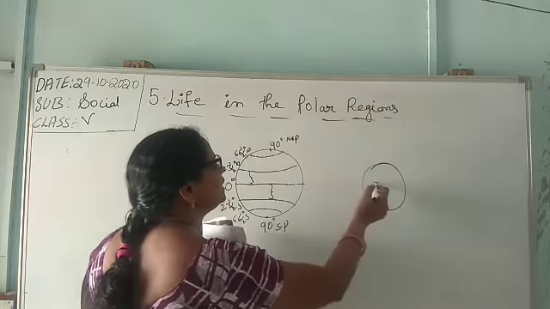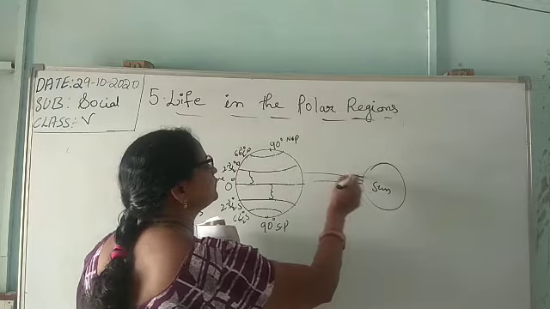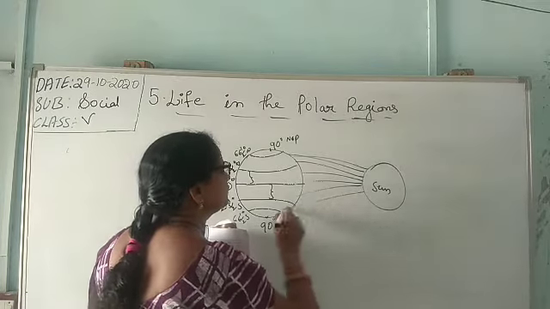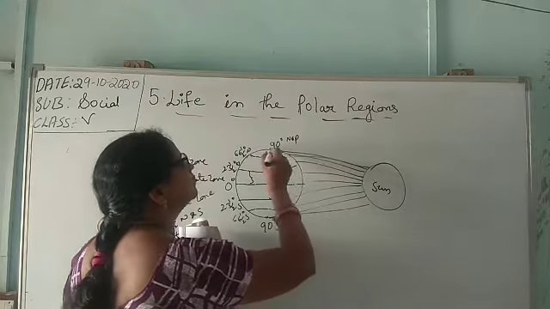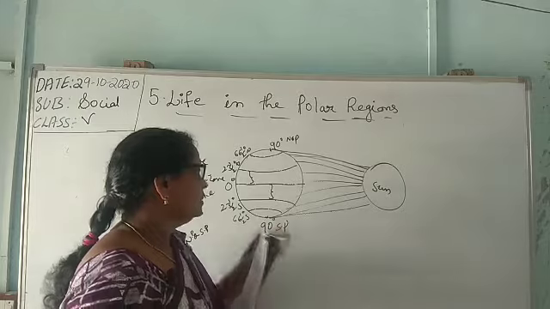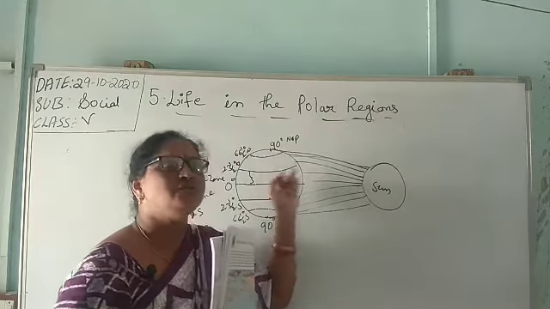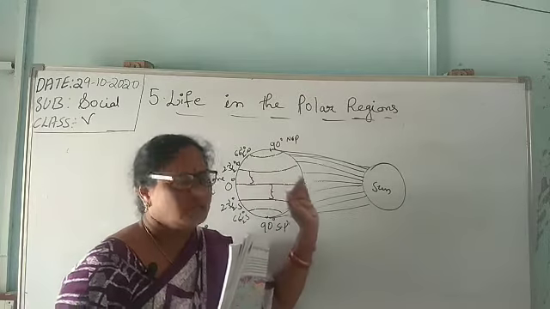For example, the sun. Here are the rays of the sun. On the equator, the rays of the sun fall vertically, straight. It receives very hot sun.